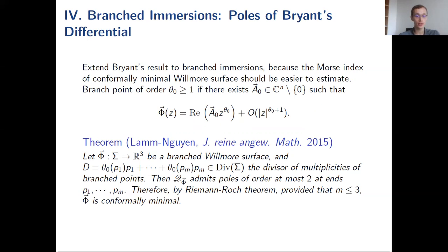So the first generalization by Lam and Nguyen: we showed that for this Quartic form, if you have a branch point, it may have poles of order at most 2. And so by Riemann-Roch, if you have less than 3 such branch points, this Quartic form will vanish, for the case of a sphere, of course. And so phi will be conformally minimal.